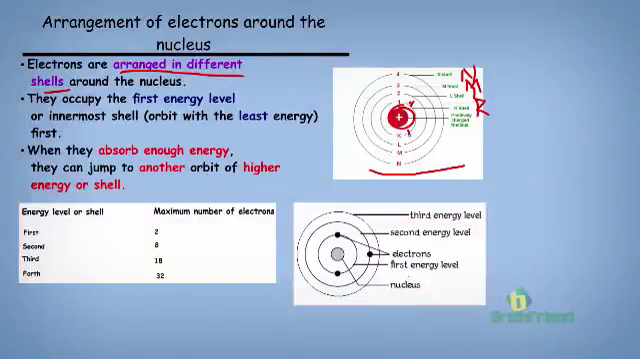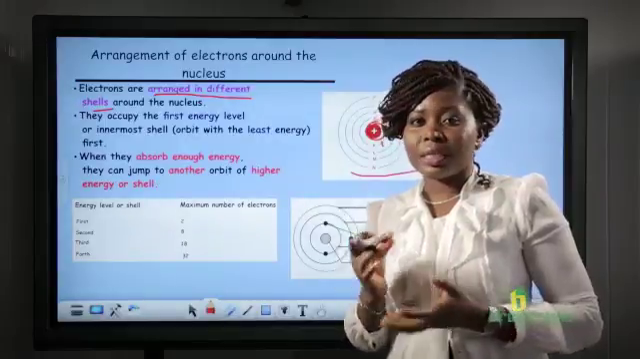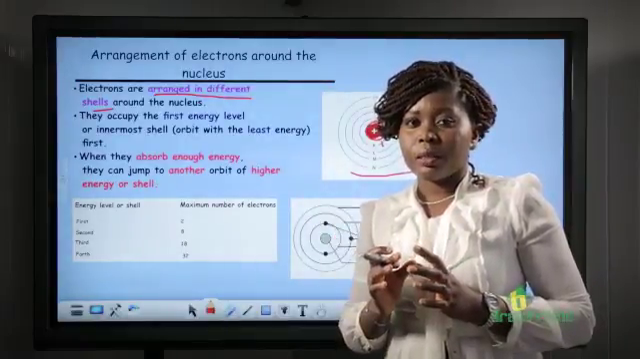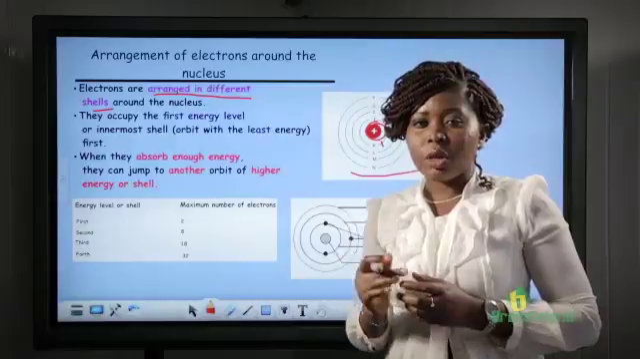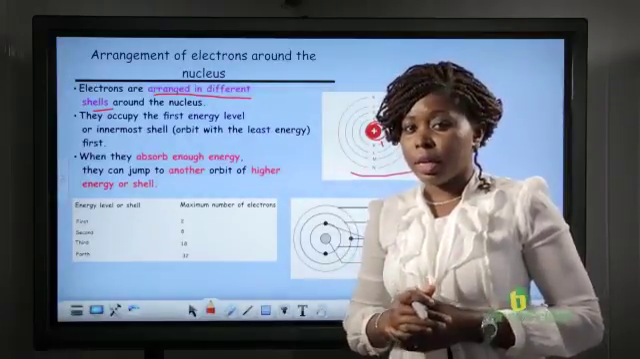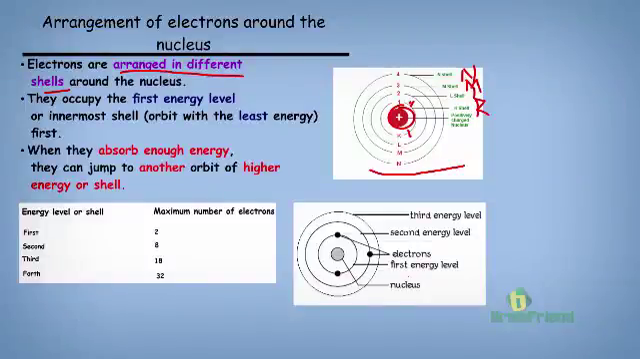The shell closest to the nucleus, that we call the K shell, can only take 2 electrons. It is only 2 electrons that can fill it up at a time. When an atom has more than 2 electrons, then the remaining electrons will go on to fill the second shell of the atom. Here we have different shells and the maximum number of electrons that they can fill.